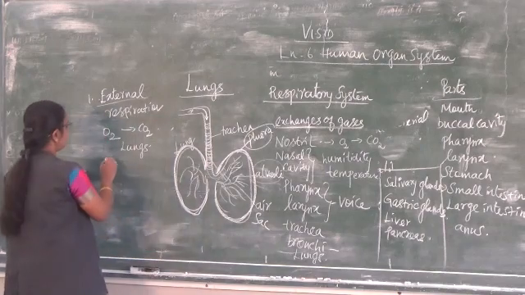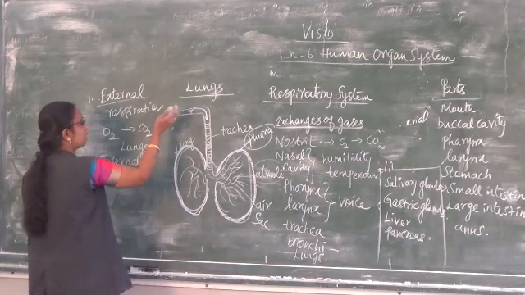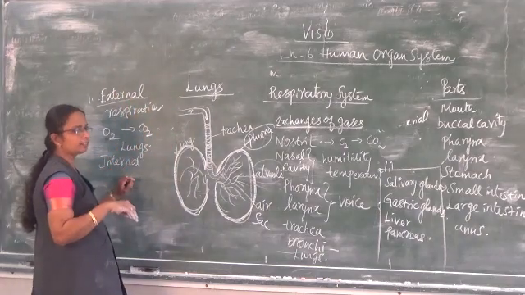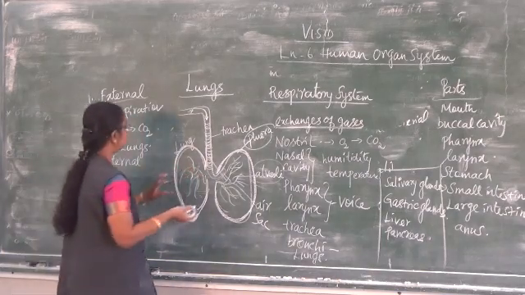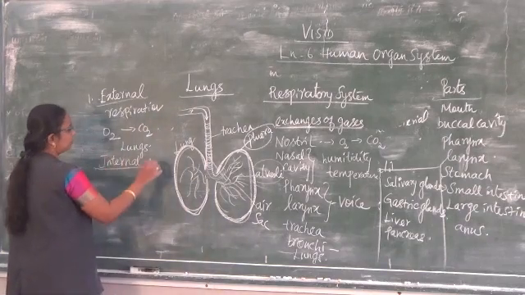Then internal respiration. This is external, outside. External means outside. From the outside air we are taking in oxygen and giving out carbon dioxide with the help of the lungs and alveoli. Then internal respiration.